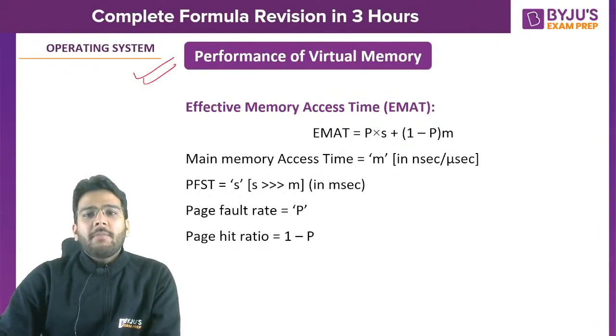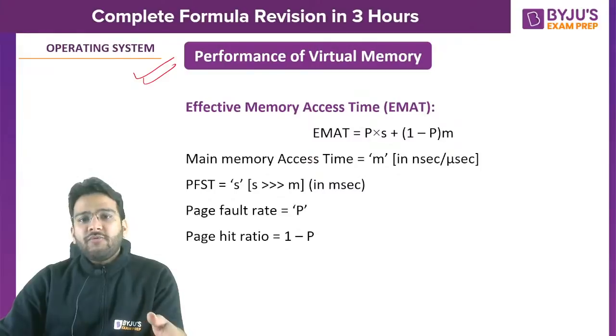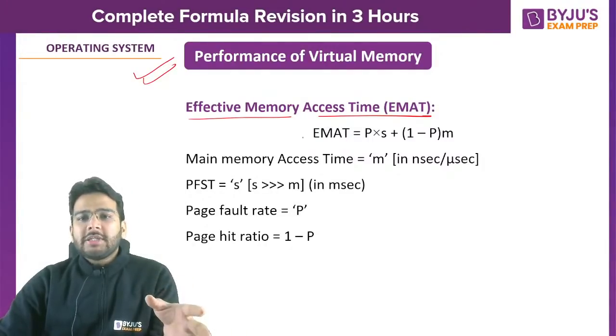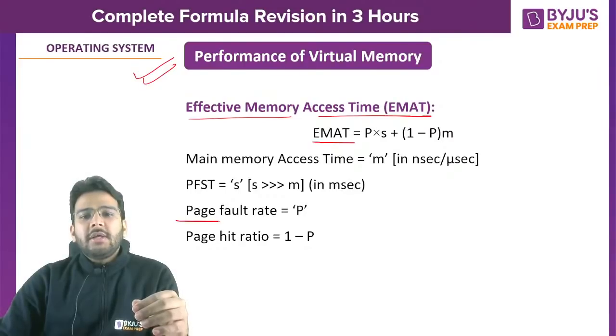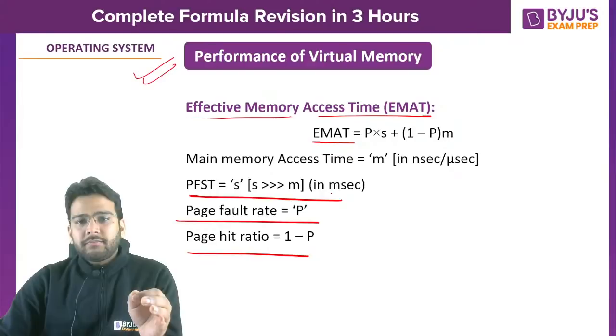Now let's talk about virtual memory concept when we are having the concept of page faults, right? When page fault is there, how do we calculate effective memory access time? So here we are just considering the page fault concept. Effective memory access time will be: suppose P is the page fault rate, so 1 minus P will be page hit ratio, right? And let's say S is page fault service time.